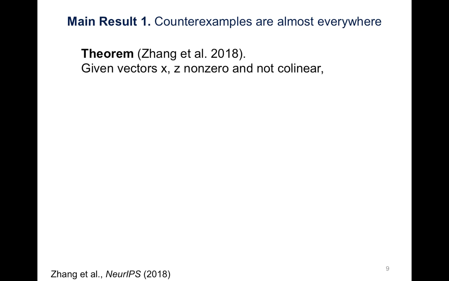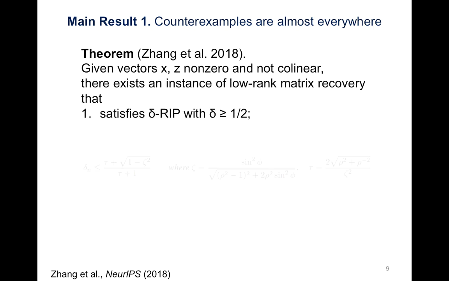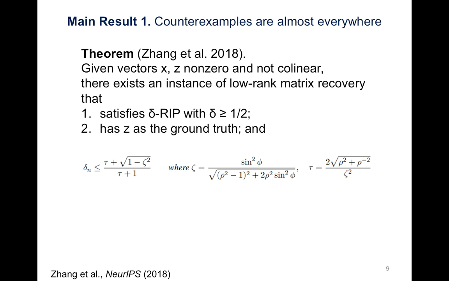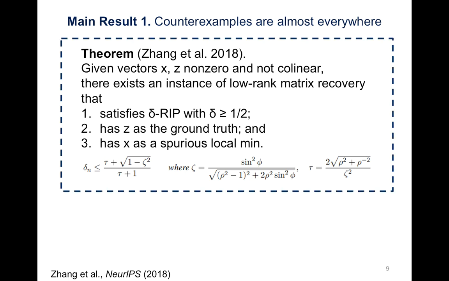We actually prove a stronger result in the paper. We prove that given any two vectors x and z that are non-zero and not collinear, we can find an instance of low-rank matrix recovery satisfying RIP with a constant greater than or equal to a half that has z as the ground truth and x as a spurious local minimum.